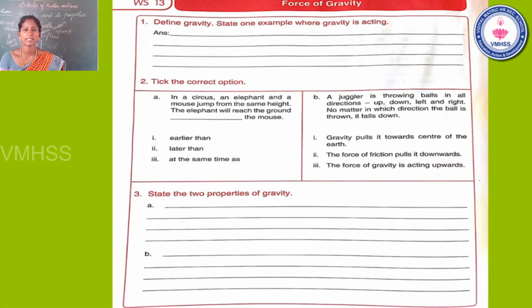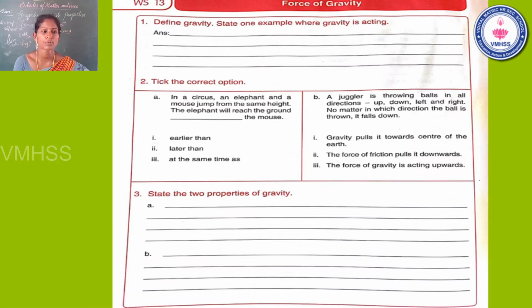Worksheet number 13, force of gravity. See the first question. Define gravity. State one example where gravity is acting. Students, we already learnt this. Write the answer: all objects pulled towards the earth is called gravitational force.